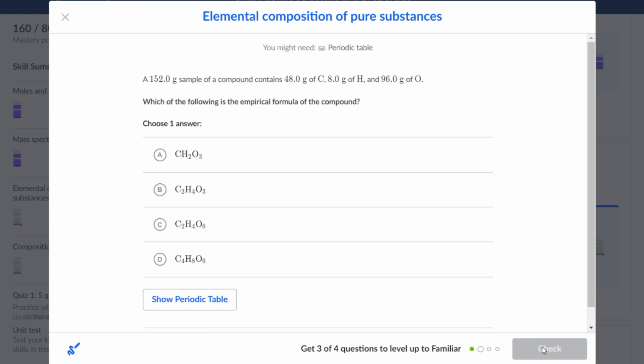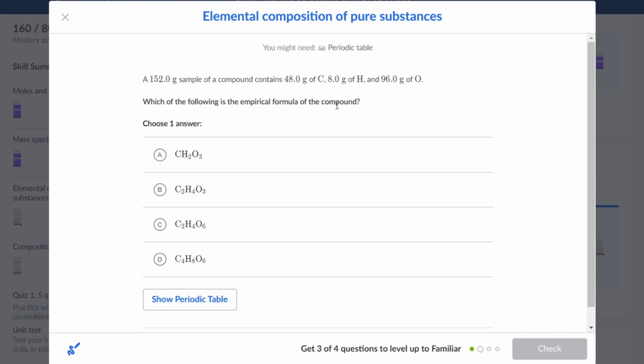Next question. A 152.0 grams sample of a compound contains 48.0 grams of carbon, 8.0 grams of hydrogen, and 96.0 grams of oxygen. Which of the following is the empirical formula for the compound? Alright, so we are dealing with a 152 grams sample of a compound with 48.0 grams of carbon, 8.0 grams of hydrogen, and 96.0 grams of oxygen.